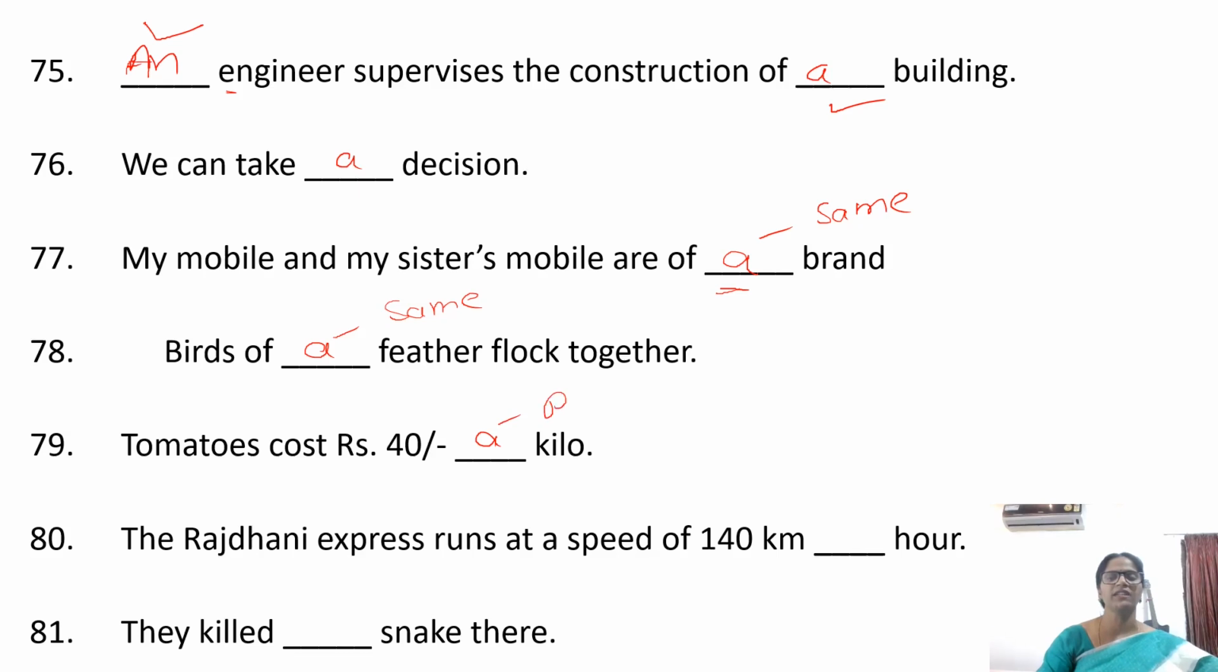A is used in the sense of per. The Rajdhani Express runs at a speed of 140 kilometers an hour. Again, it is used in the sense of per or one. And hour, R sound is a vowel sound. H is silent here. They killed a snake there. Introduction of a snake, or they killed any snake or one snake.